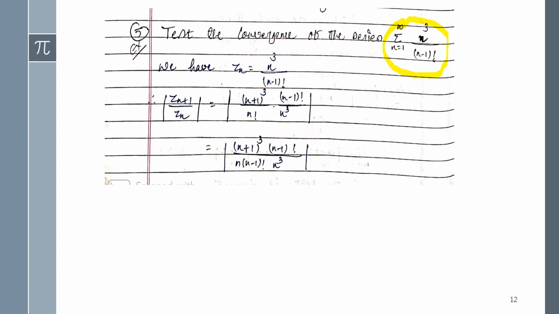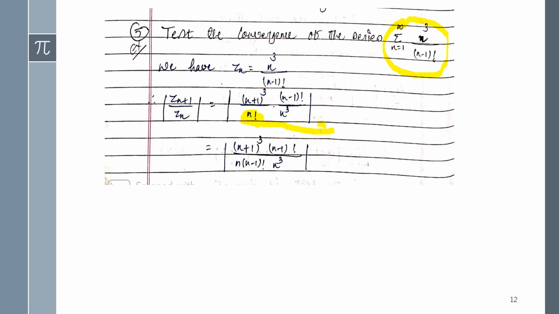So again by using the ratio test, to apply the ratio test we first have to find its nth term, and the nth term is given in the equation, and after that you have to find its n plus 1th term, right? So applying both the terms and simplifying, one more point guys: here it's given n factorial and here it's given n minus 1 factorial.